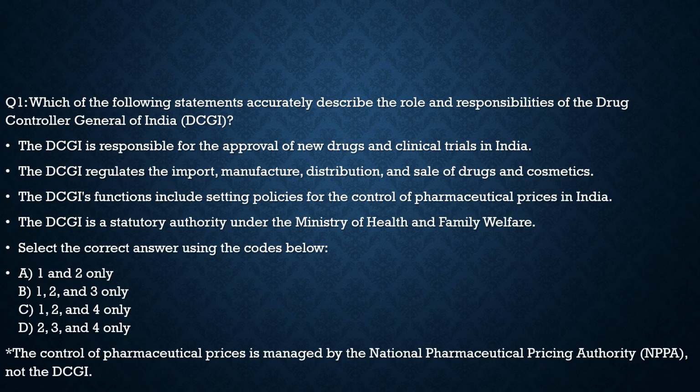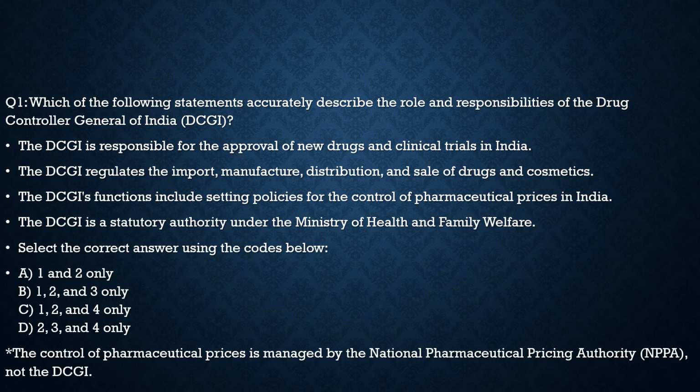The first one, the DCGI is responsible for the approval of new drugs and clinical trials in India. 100% correct. Another, the DCGI regulates the import, manufacturing, distribution, and sale of drugs and cosmetics. This is also correct. Third, the DCGI's functions include setting policies for the control of pharmaceutical prices in India. This is totally incorrect, because the control of pharmaceutical prices is managed by the National Pharmaceutical Pricing Authority and not by the DCGI. So option 3 is incorrect.